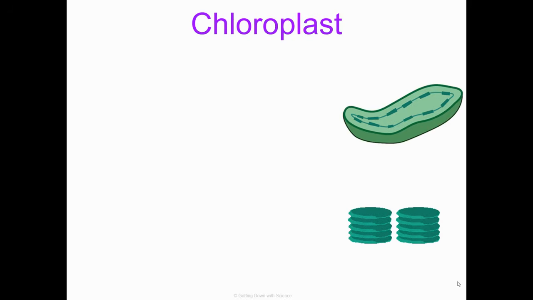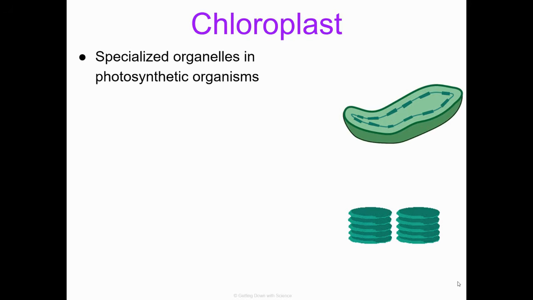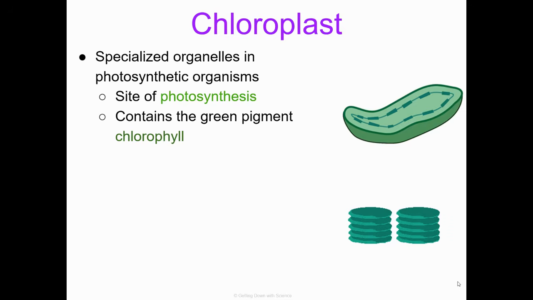Now let's look at the chloroplasts. Chloroplasts are specialized organelles in photosynthetic organisms, so think plants. They're the site of photosynthesis, and they're green because they contain the green pigment chlorophyll. We'll talk about the importance of chlorophyll and pigments a little bit more in Unit 3.